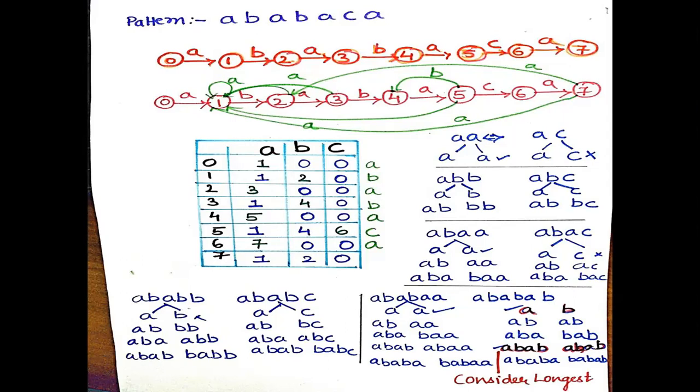Okay, now we have constructed a transition table, we have constructed the finite automata diagram. So what is next? How to match the pattern with the text? I'll take one more example and show you that.